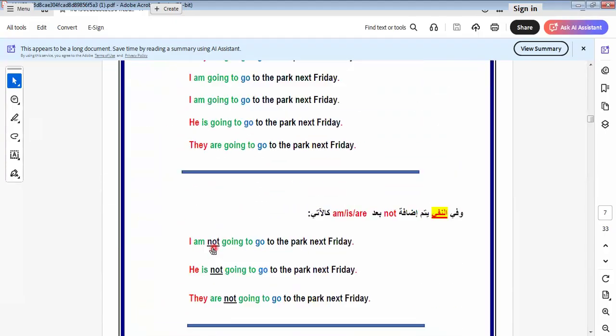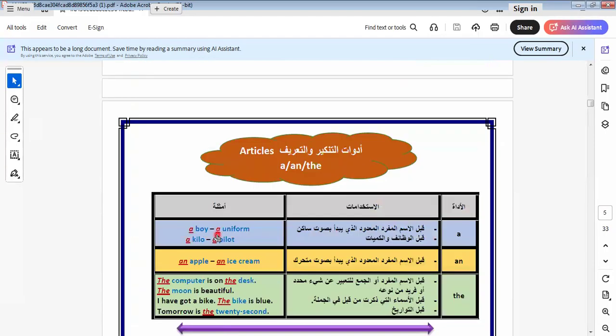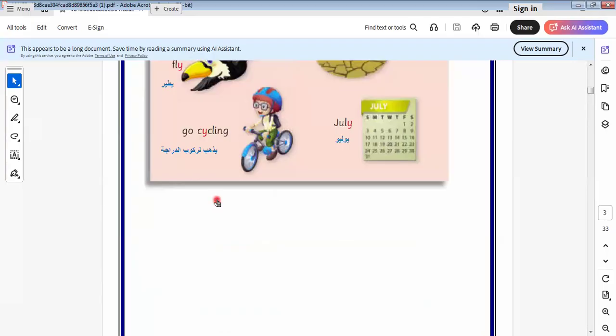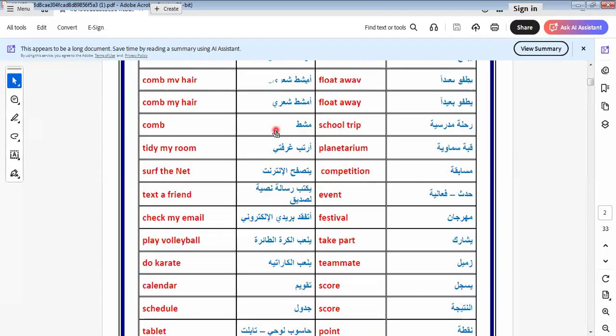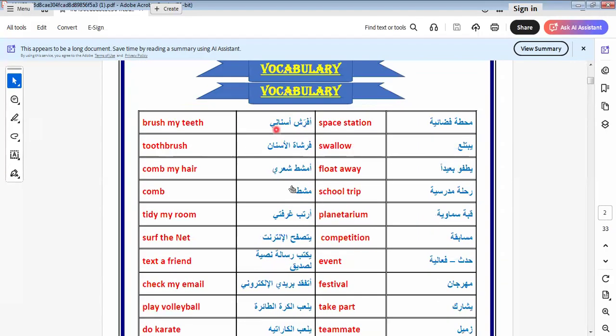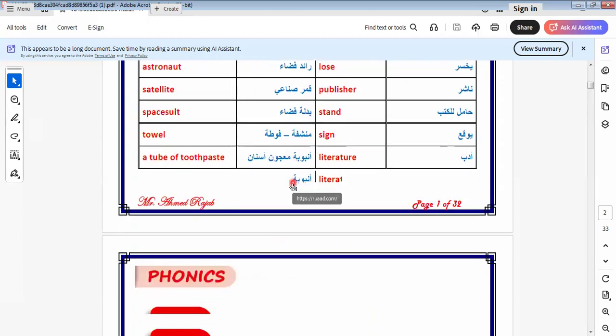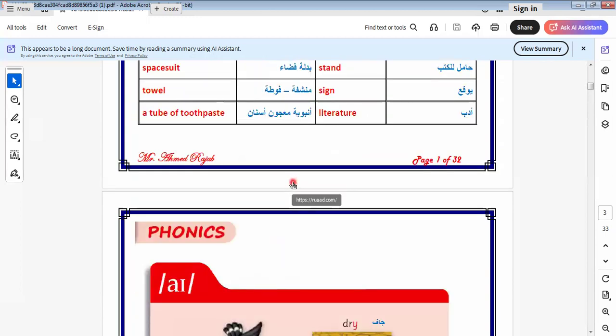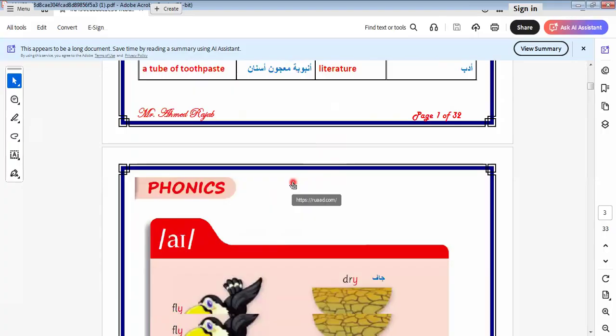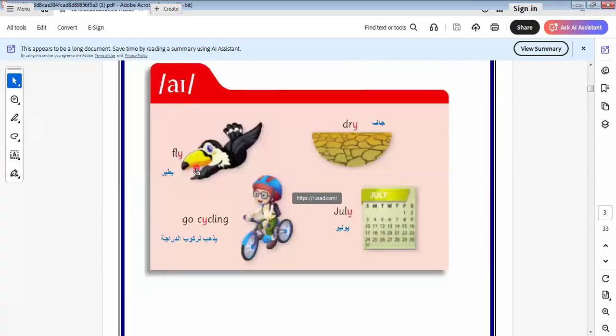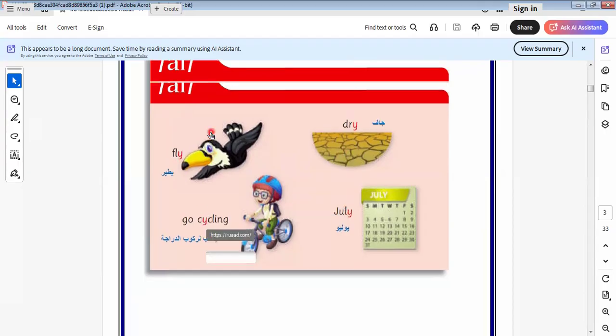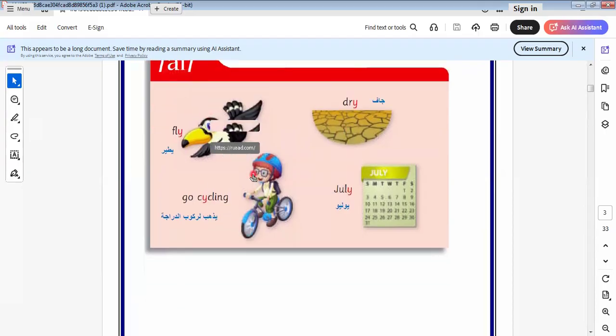So I would like to make a quick review of what I told you today. Today we learned some vocab related to this unit. Next, we talked about phonics, AI, like fly, dry, July, and cycling, and we know how to pronounce AI like this.